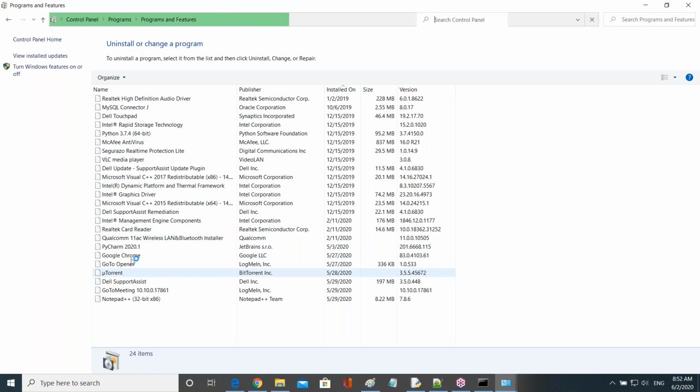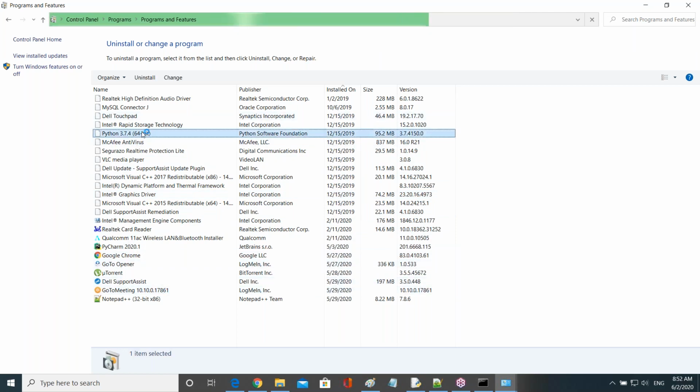It's taking a little bit of time. So here Python will be there, right? Here Python is there. And click on change. All of you observe now. Click on change here.